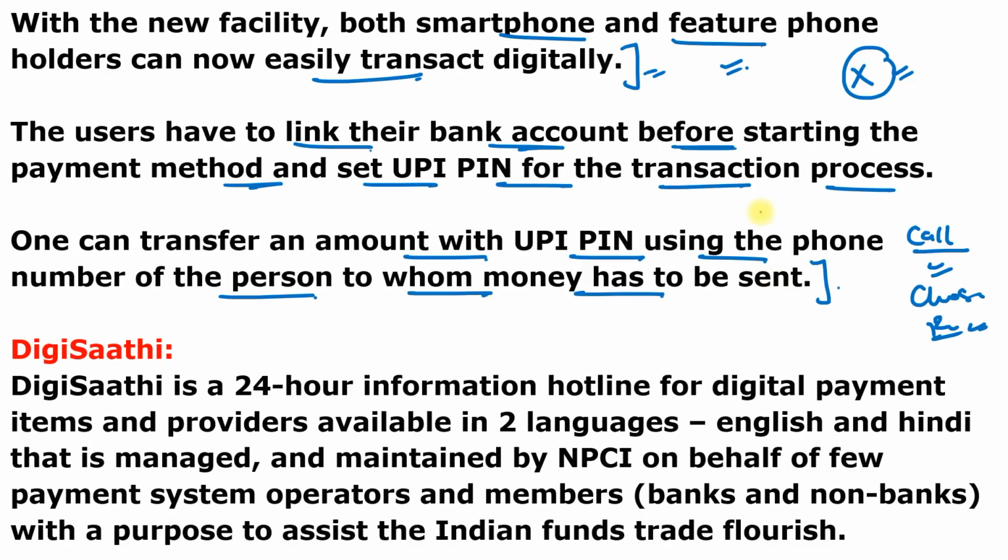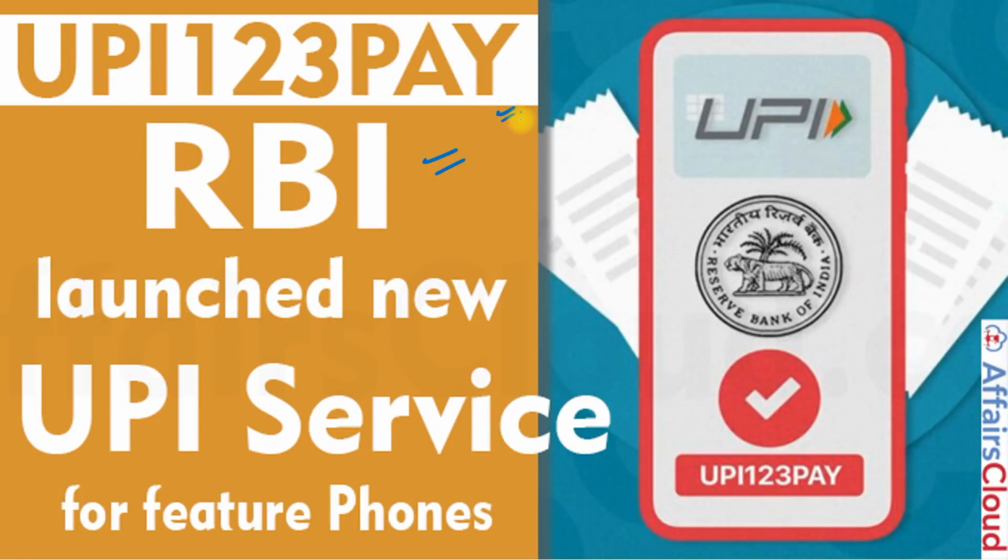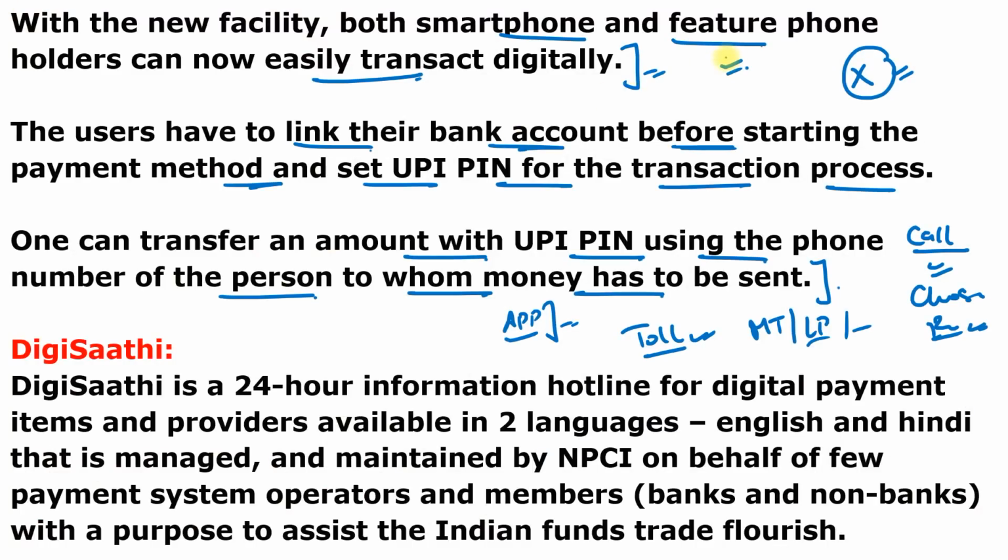So the feature phone user will be required to call on a toll-free number. First of all, the feature phone user will be required to call on a toll-free number and select the option depending on the service required, such as money transfer, LPG gas fill, FASTag recharge, mobile recharge, and so many things. And the payment to a merchant can be done by application-based payment method or missed call payment method, and can also use voice-based method to make the digital payment. So this is UPI 123 Pay, so that you can transfer the money through your smartphone or through your feature phone. Next platform is DigiSathi.